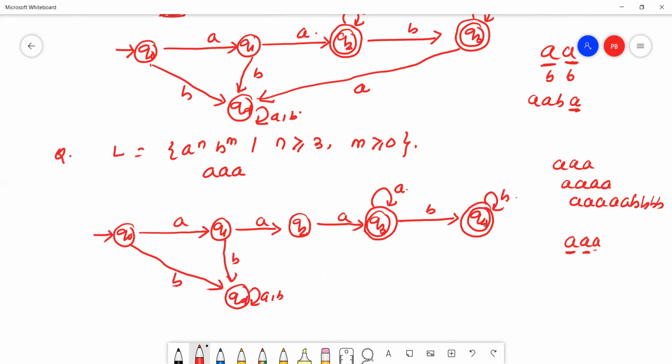The third alphabet must be A. If it is B, that will go to the dead state. Q3 has already read AAA. Then B may come. After B, A will not come. If A comes, that will go to the dead state. Okay. Hope all of you understand.